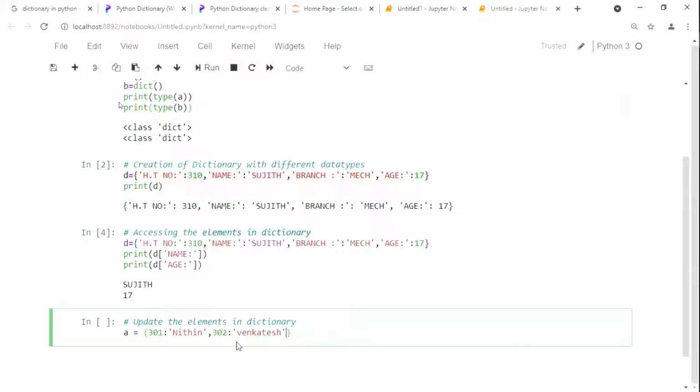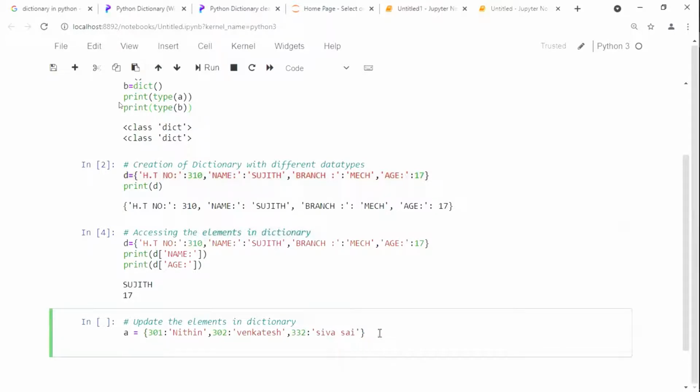Now we'll consider one more number, that is 332. Who is roll number 332? What's your name? Shiva Sai, sir. Now see here, these are the three elements which we have presently.